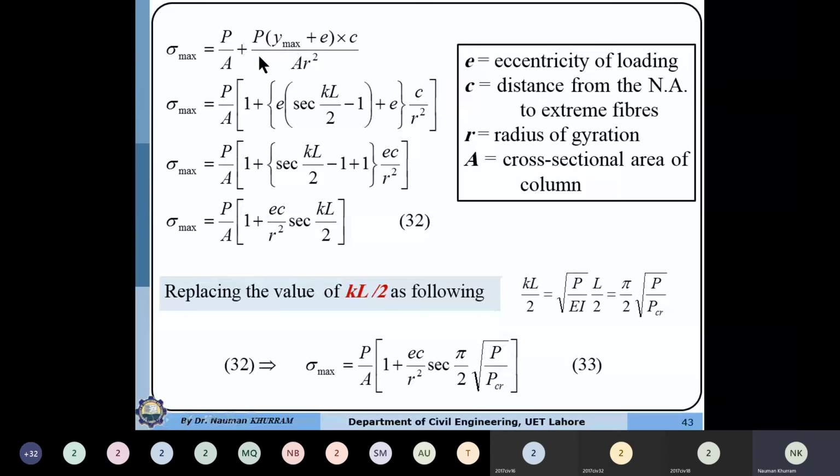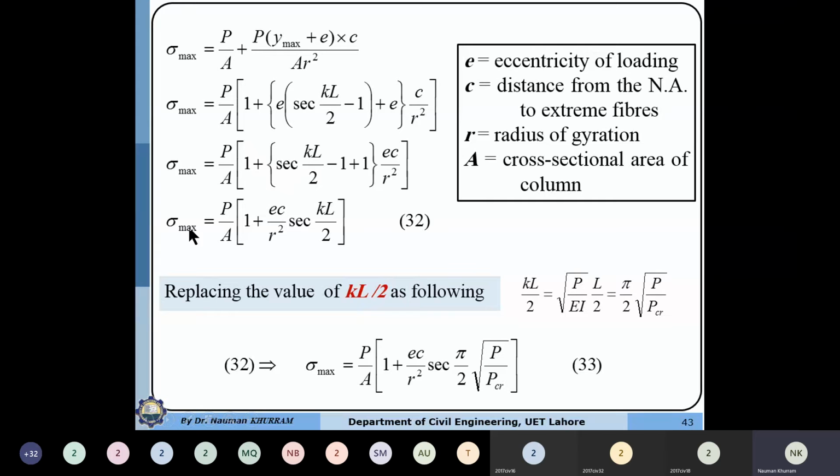I have substituted the value of y maximum, which is equal to e into (secant of KL by 2 minus 1). So c over r squared will be inside. P over A is taken as a constant and can be taken outside as a common factor.